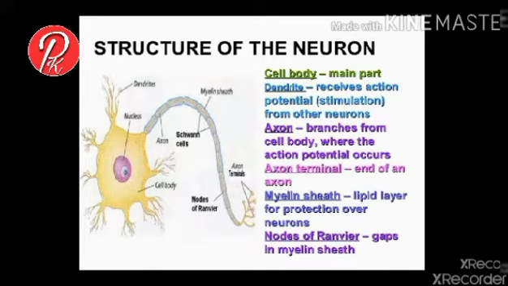A lipid layer surrounding the neuron is called the myelin sheath. Neurons which have a myelin sheath are myelinated neurons, others are non-myelinated neurons. The gap present between the myelin sheath is called the node of Ranvier. Myelinated neurons are much faster than non-myelinated neurons. A bundle of neurons is called a nerve.